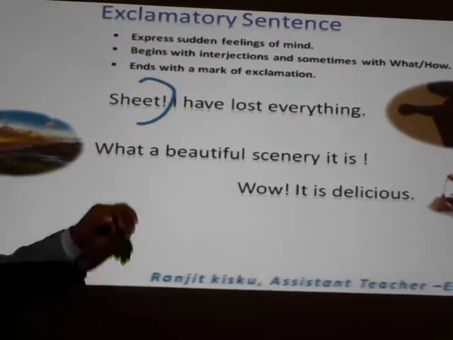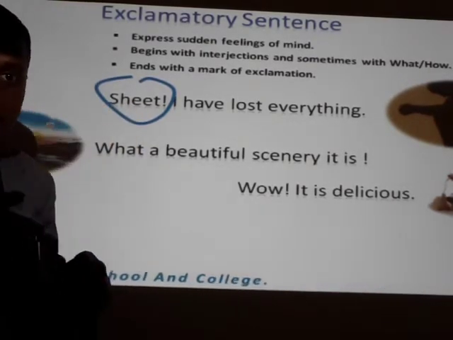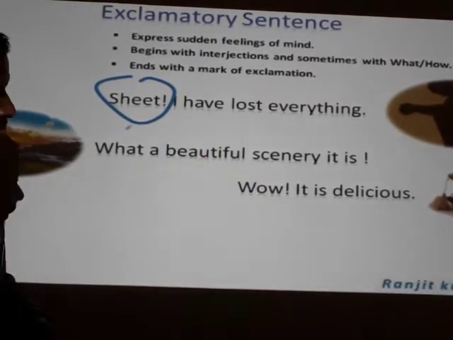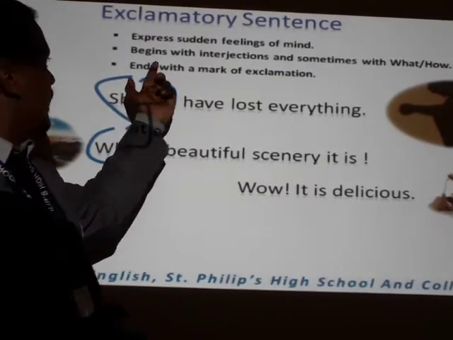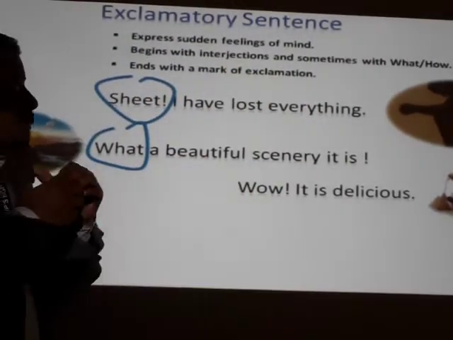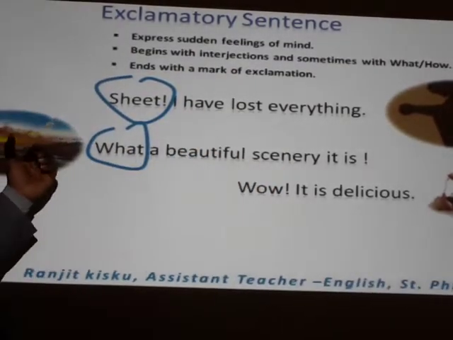So dear learners, in the first example, you can see shit, a word that is expressing our sudden feelings. Then in the second sentence, you can see what, as I have stated, begins with an interjection, or sometimes it will begin with what or how. What a beautiful scenery it is.